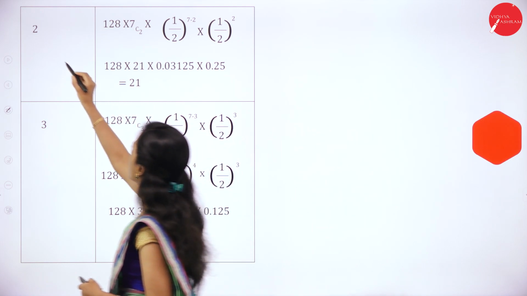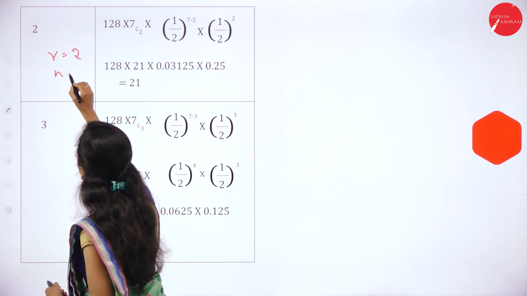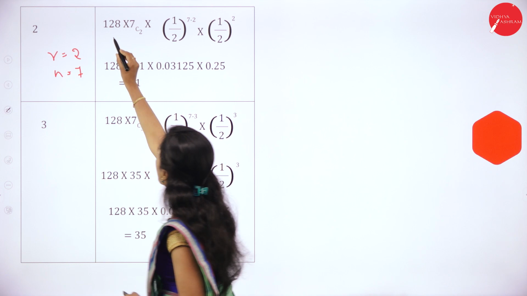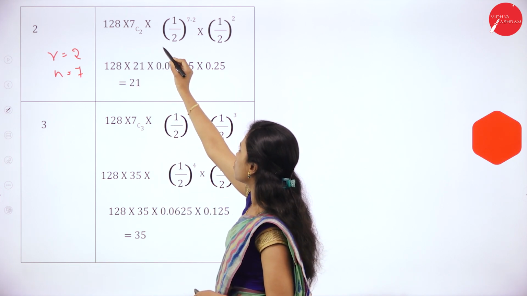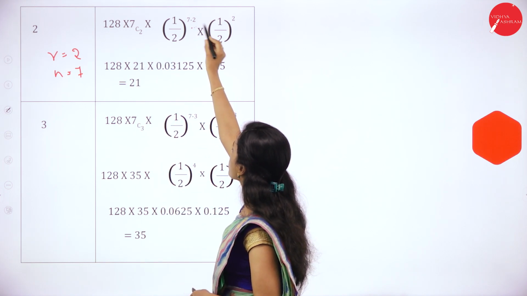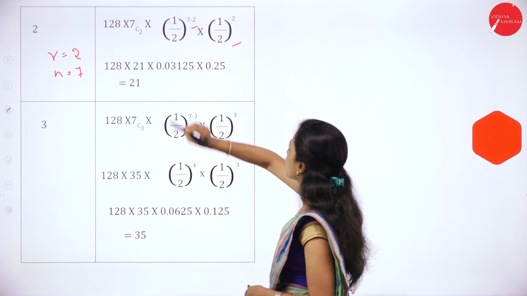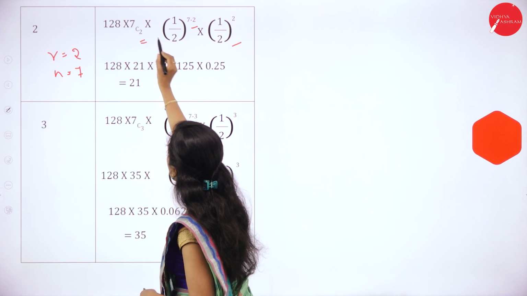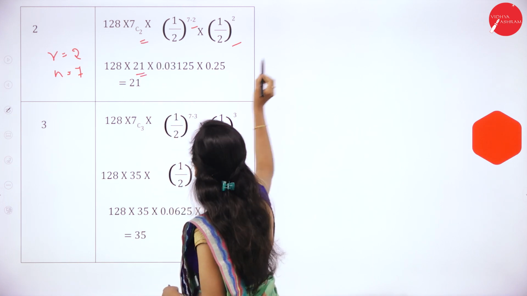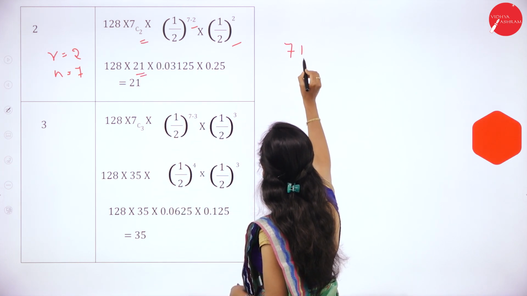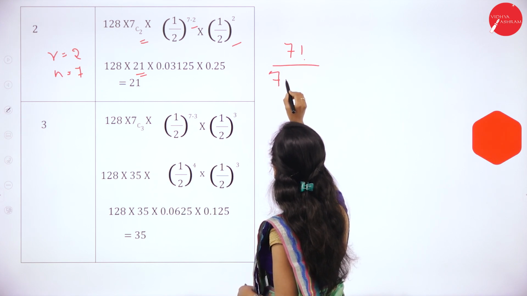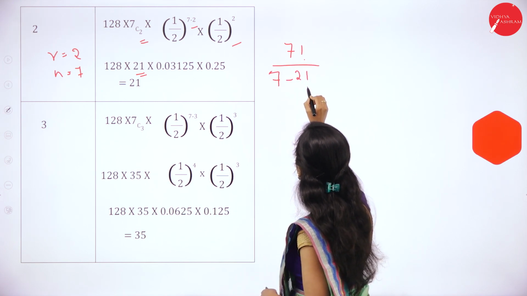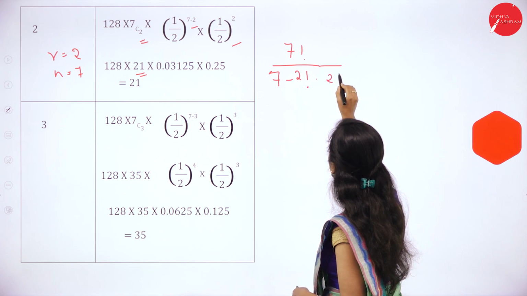Next, r is equal to 2, n is equal to 7. 128 into 7C2 into 1 by 2 whole to the power of 7 minus 2, into 1 by 2 whole to the power of 2. So 128 into 7C2, which is 21. That is 7 factorial divided by 7 minus 2 factorial into 2 factorial.